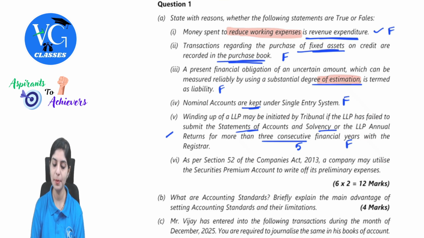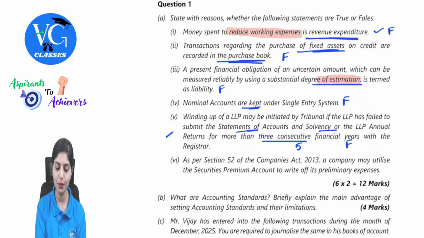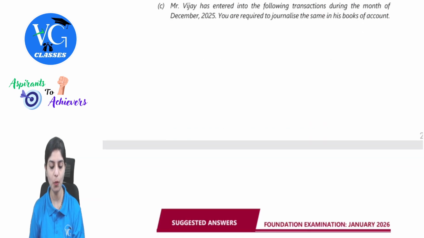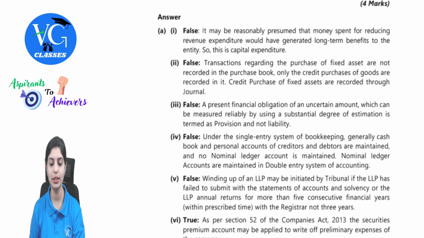Next, as per section 52, a company may utilize the securities premium account to write off its preliminary expenses. Section 52 of the Companies Act gives us the 5 specific uses of securities premium, and one amongst those is to write off its preliminary expenses. Hence, the given statement is true. So these were the discussion of your true or false. Let's observe what is the ICAI's answer for this.